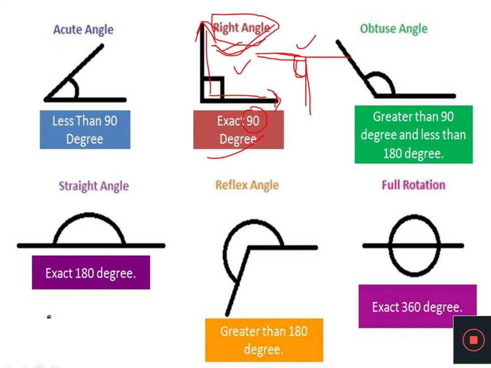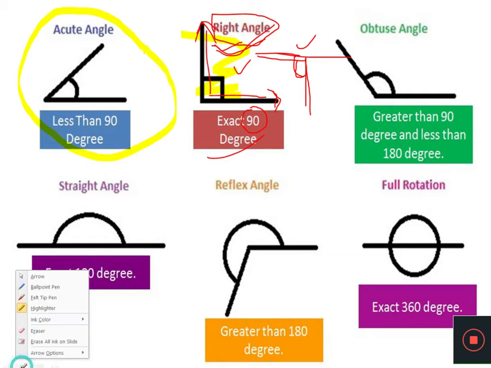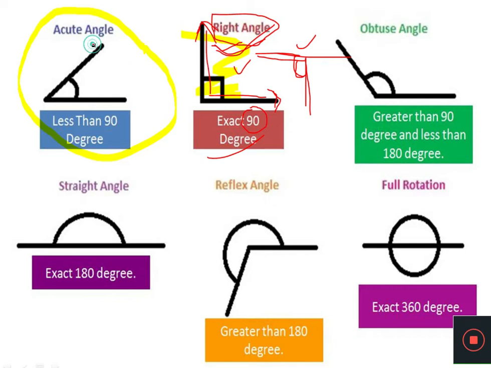Now, after analyzing the right angle, we will try to understand this angle. Dear student, simply look at the angle. Here you can see this is also a ray, this is also a ray, and this is the common endpoint, or we can call it a vertex. In case of the right angle, the area between these two rays is bigger than the area of these two rays.